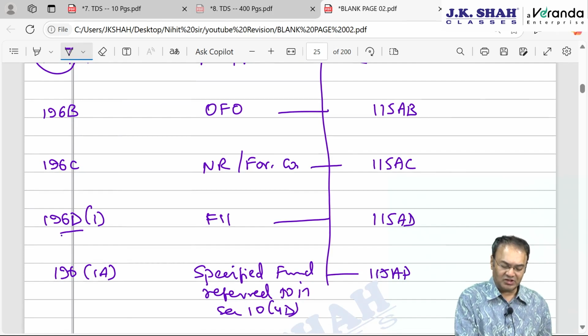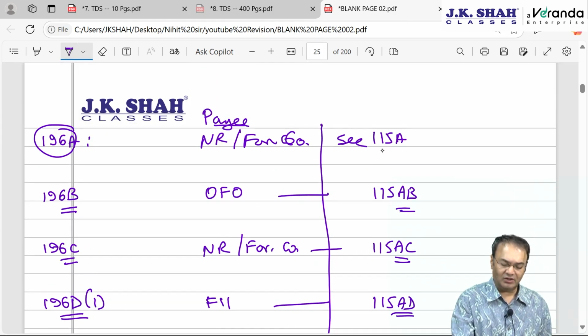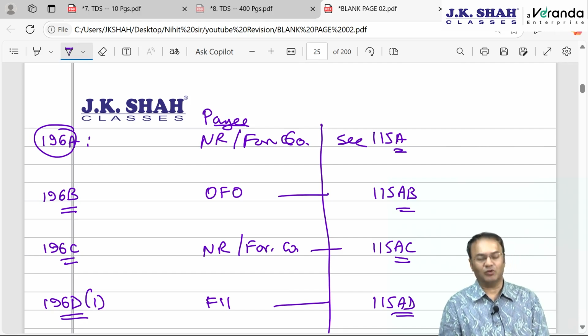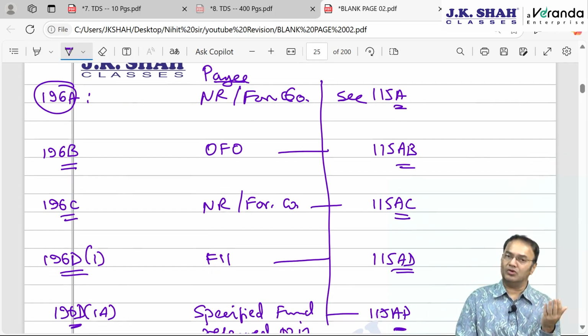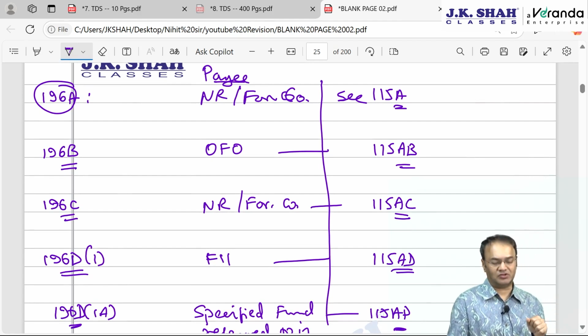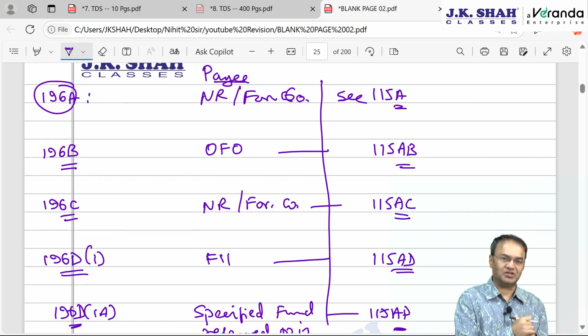So it's 196D, then 115AD; 196C, then 115AC; 196B, 115AB; and 196A, then 115A. Four sections of the TDS chapter correspond to four sections of the special rates of tax chapter. One by one we will be discussing.